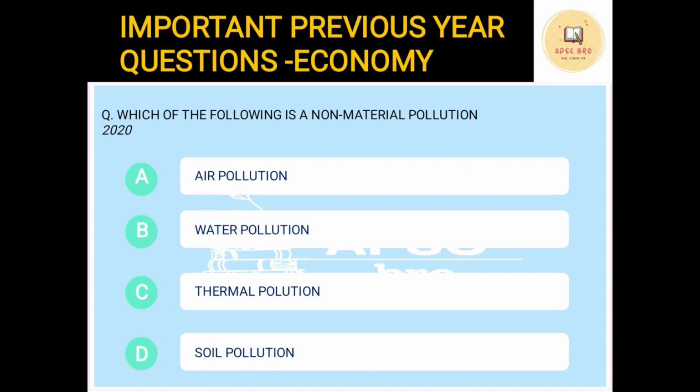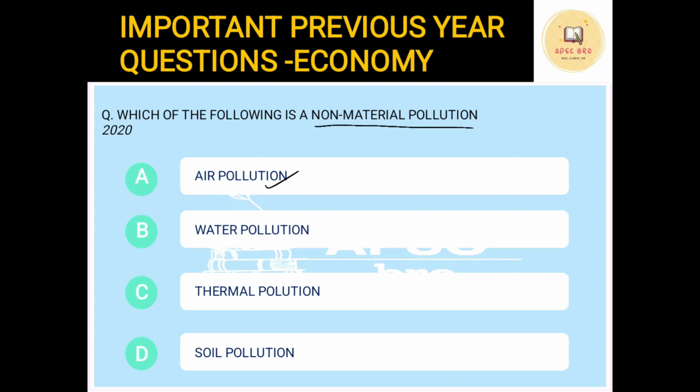Next question. Which of the following is a non-material pollution? Now, what is a non-material pollution? We know pollution is being caused, air pollution, noise pollution, everything. Now when I say material pollution, what does it mean? If there is a pollution that is caused by material, now suppose air pollution. Now, how is air pollution caused?